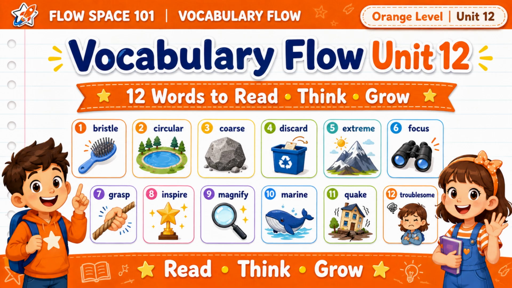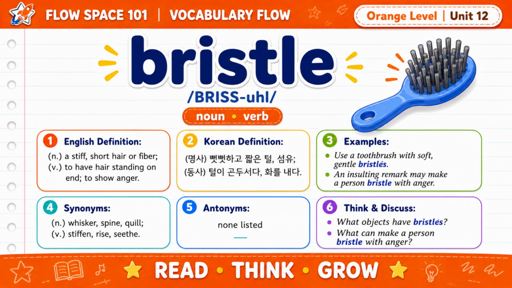Let's get started. Our first word is bristle. Say it with me, bristle. Bristle can be a noun and a verb. As a noun, bristle means a stiff, short hair or fiber. As a verb, bristle means to have hair standing on end or to show anger.